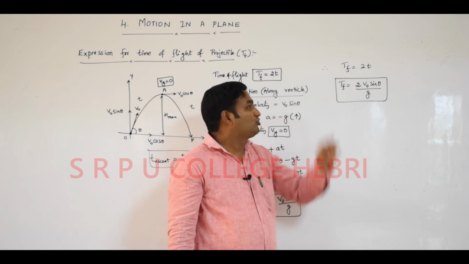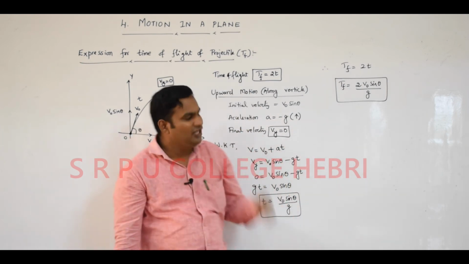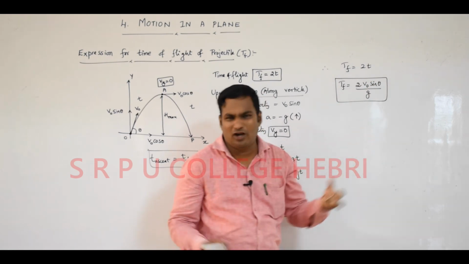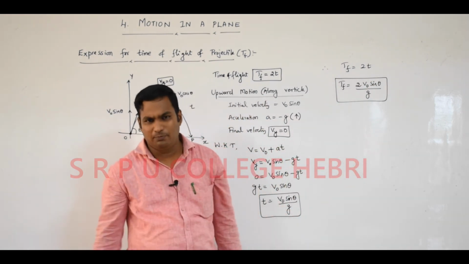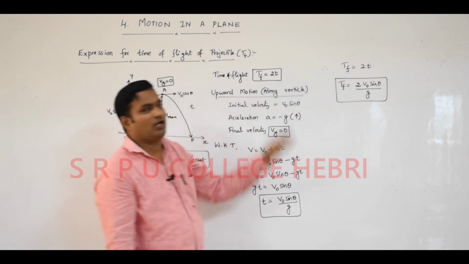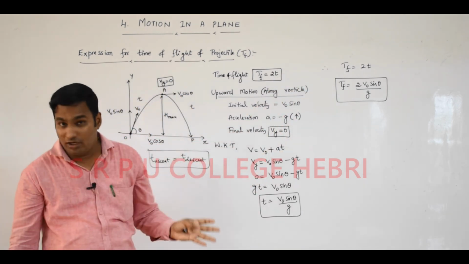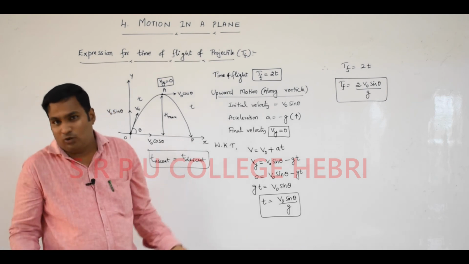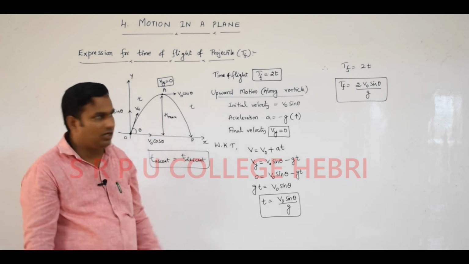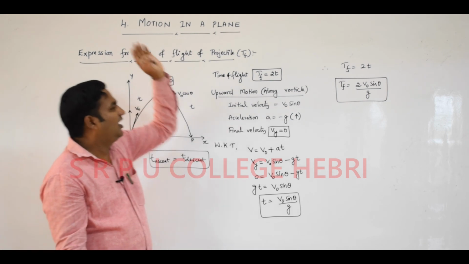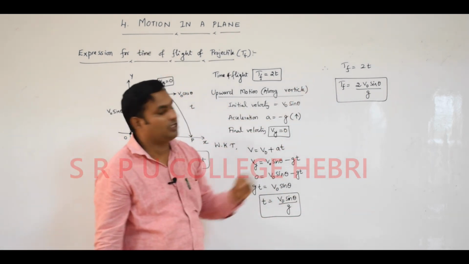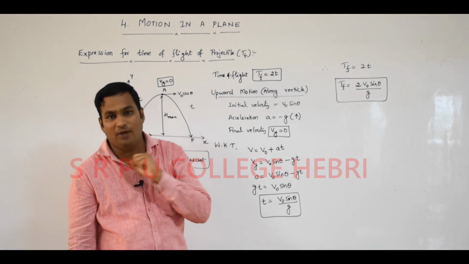Not only check the formula or learn it by heart, but depending on the terms like v naught, theta, g, what happens to the time of flight, that is also important. Up to here you have to write in an exam for 2 or 3 marks, and if you want to write the diagram you can write, otherwise no need. You have to write these steps, and again you have to arrive at this equation at the end: 2 v naught sin theta divided by g is the formula for time of flight.